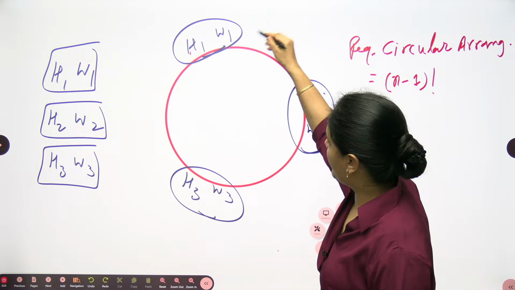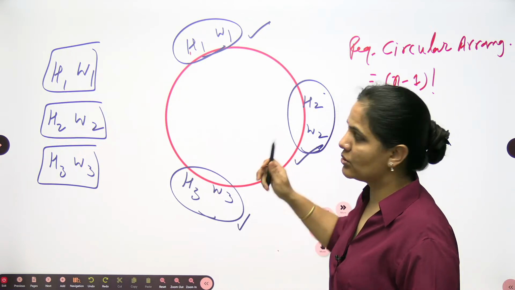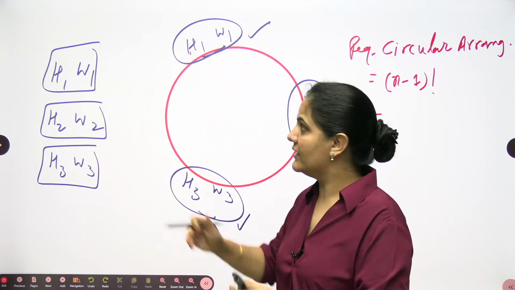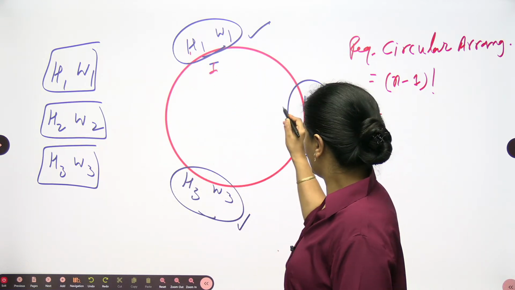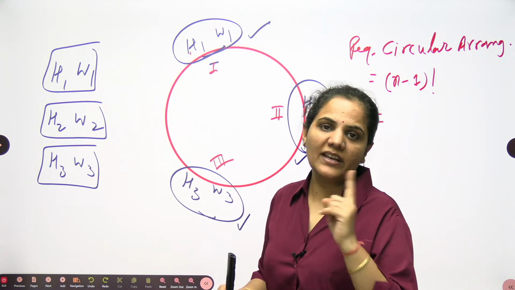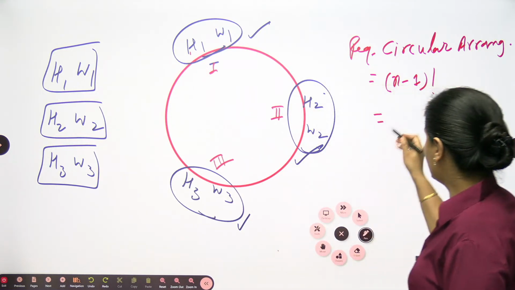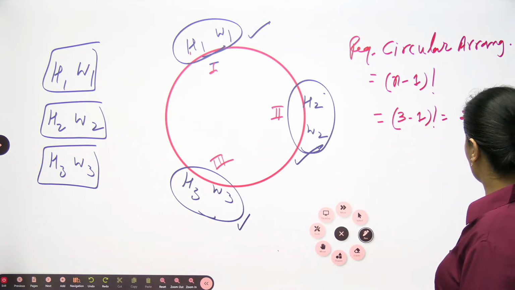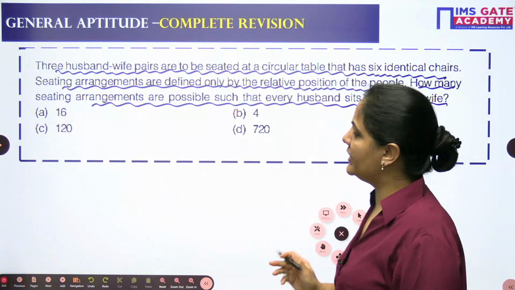We have 3 pairs, and you can consider one pair of husband and wife as one quantity: group 1, group 2, group 3. We need to arrange these 3 groups, so this will be 3 minus 1, meaning 2 factorial first of all. Now my answer is not only 2 factorial.